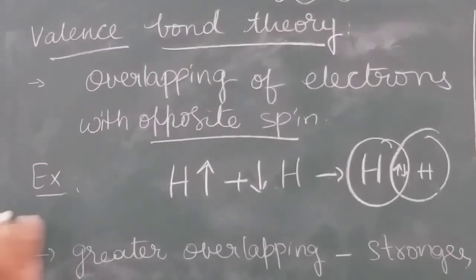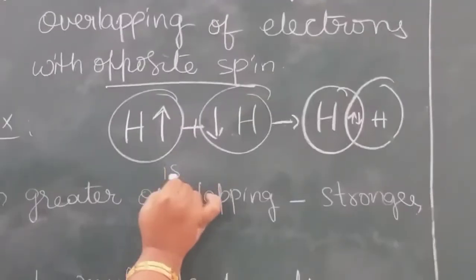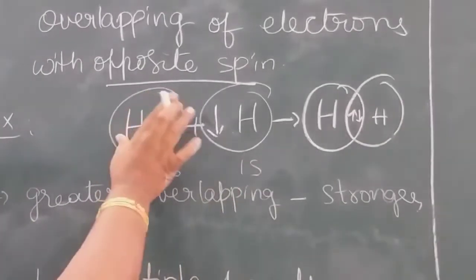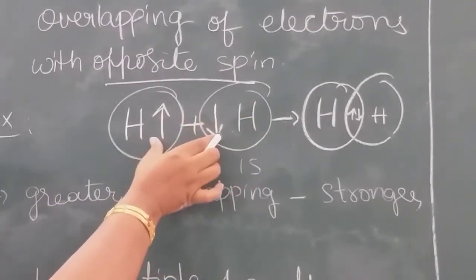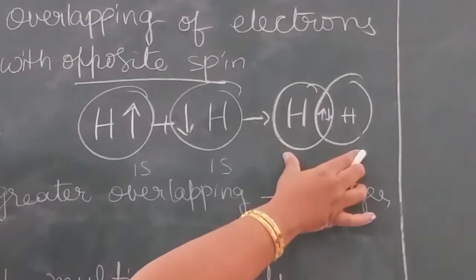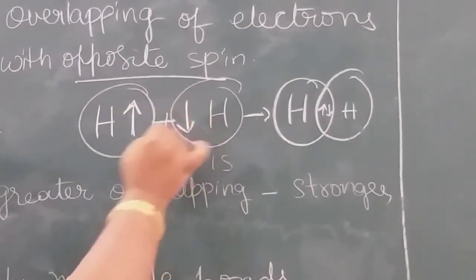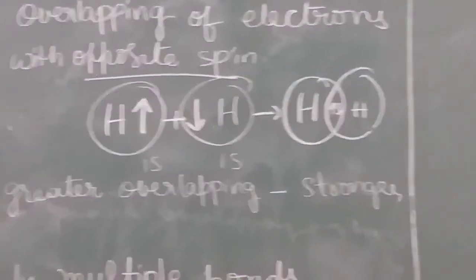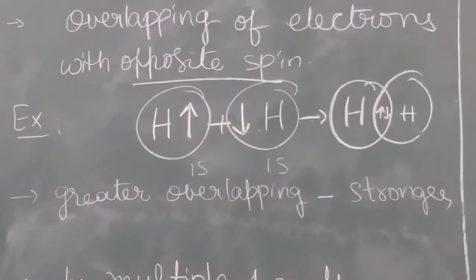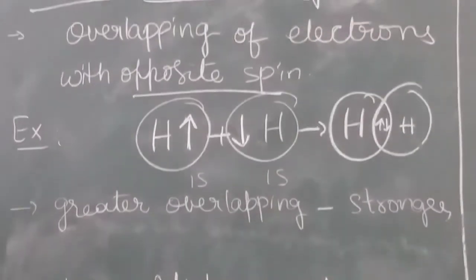That means here hydrogen, here it is 1s orbital, here 1s orbital. These two orbitals with these electrons are overlapping to form the bond. Here the electrons that are present in each atom have opposite spin. These opposite spin values are causing the bond.